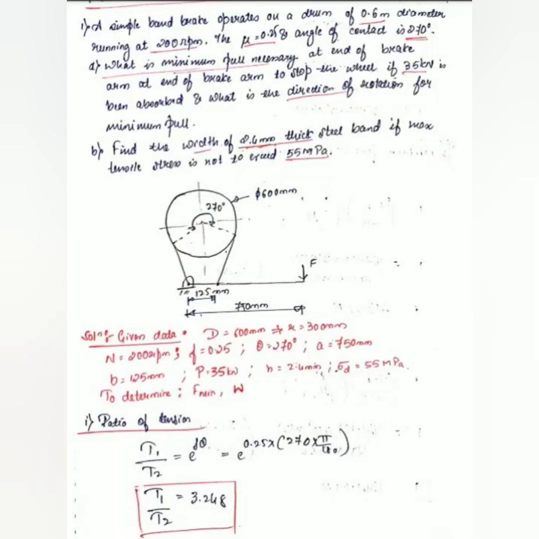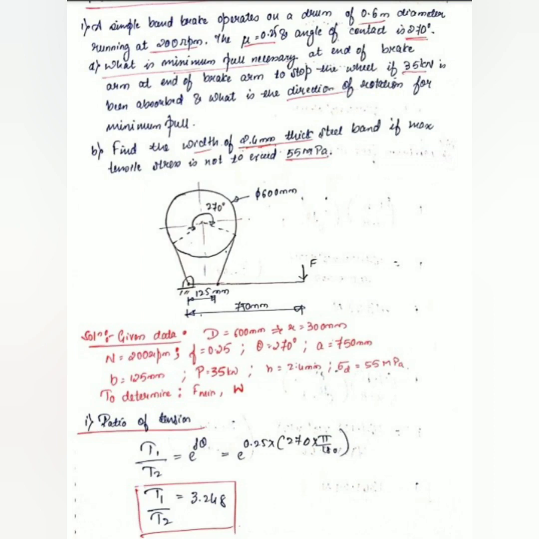A simple band brake operates on a drum of 0.6 meter diameter running at 200 rpm. The coefficient of friction mu is equal to 0.25 and the angle of contact is 270 degrees. So it is also called angle of lap.